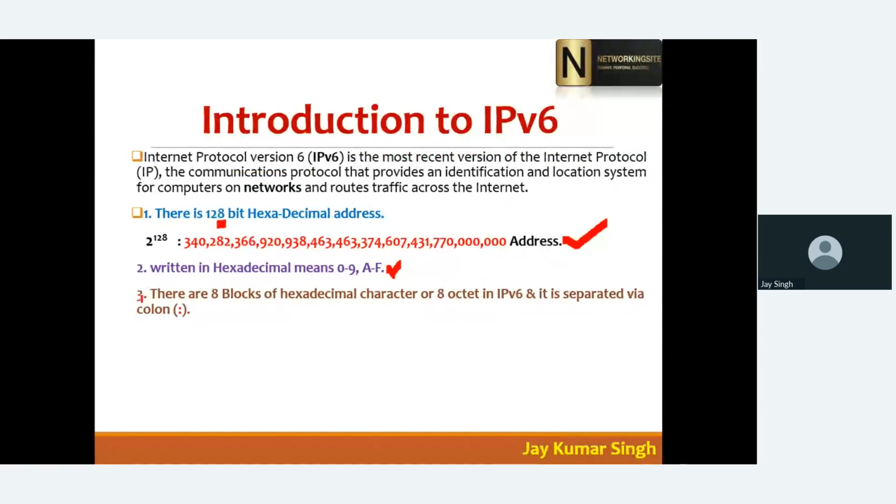In IPv4 we have 4 octets, and in IPv6 we have 8 octets, which are known as blocks. Okay, now let's move to another part.